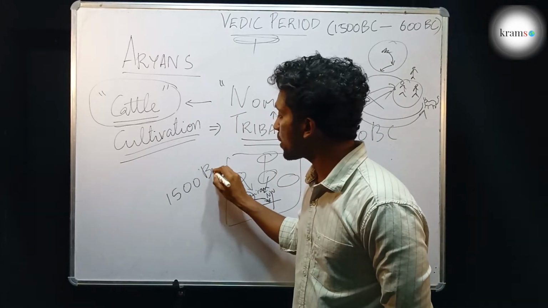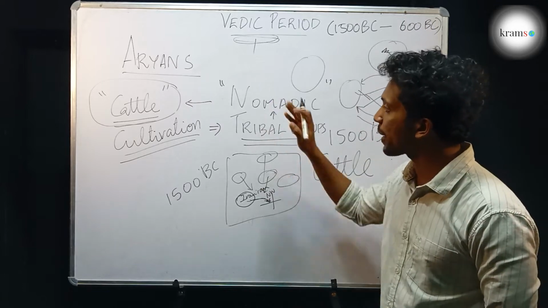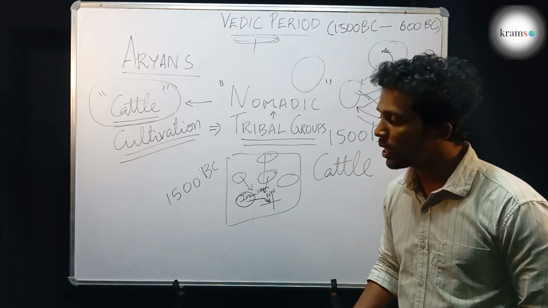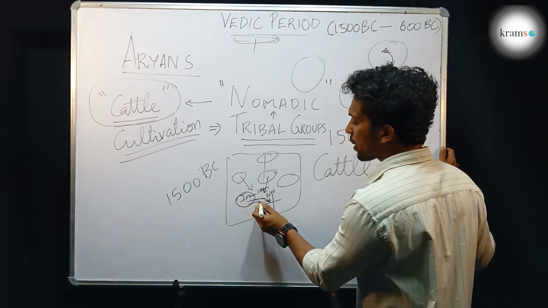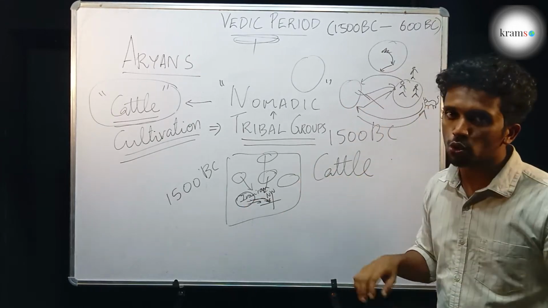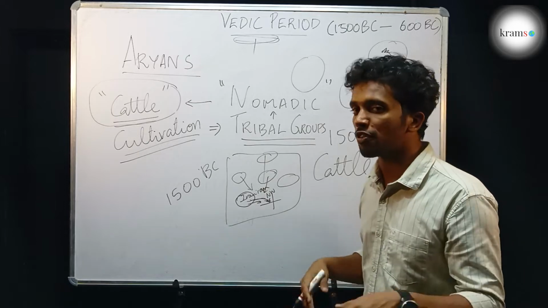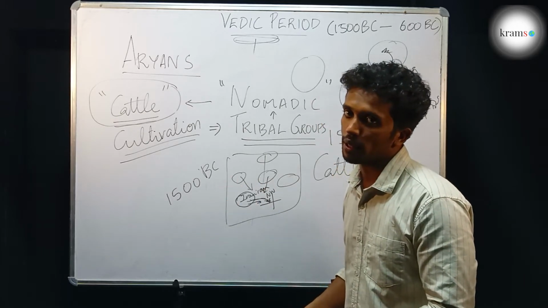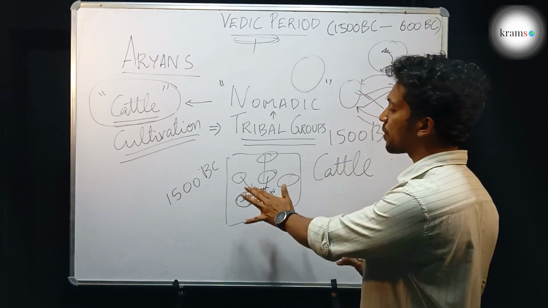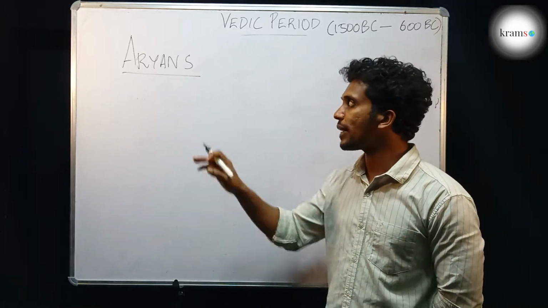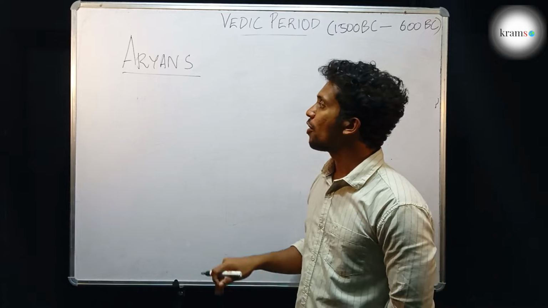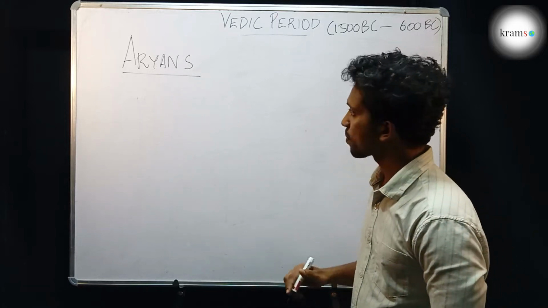There were numerous Aryan tribal groups in the Iranian region. These tribal groups came to India in their groups. Not everyone came together. Around 1500 BC, different tribal groups came to India. That is how historians have now come to a conclusion. So the next question is, how do we know that the Aryans came to India from the Iranian region?